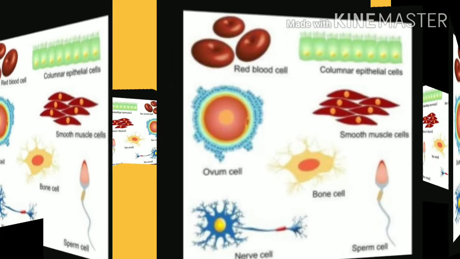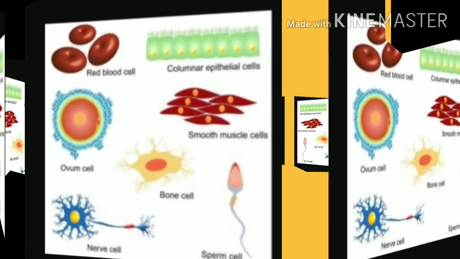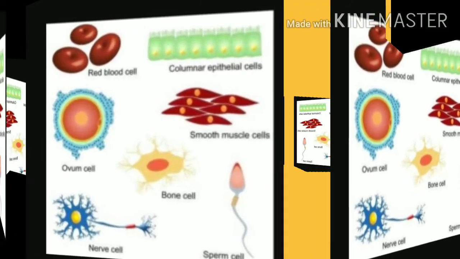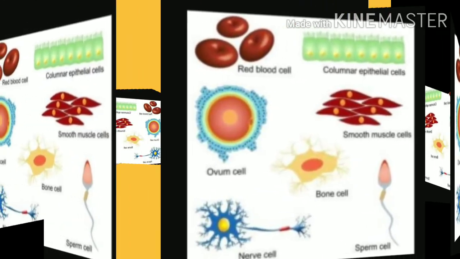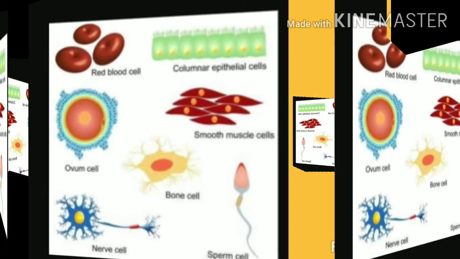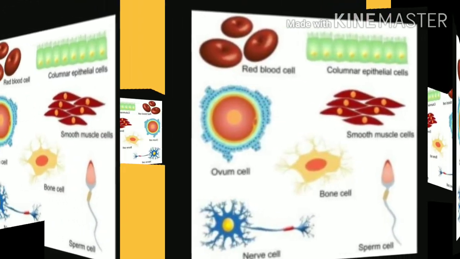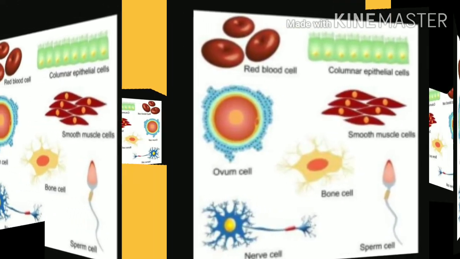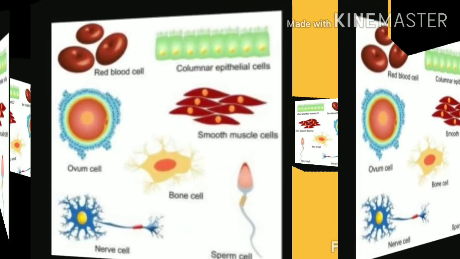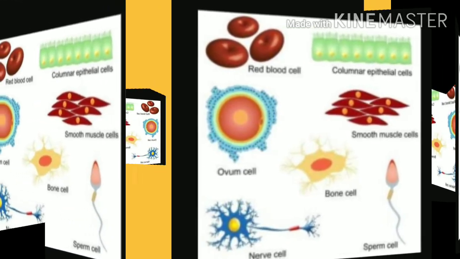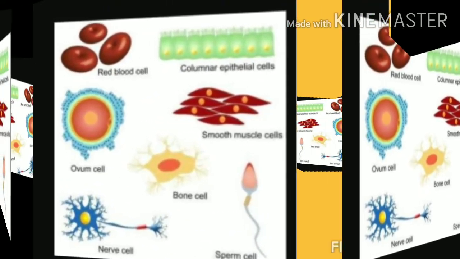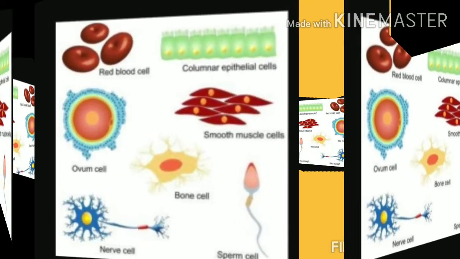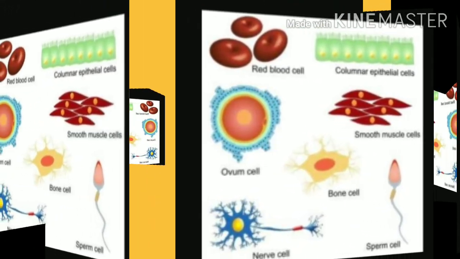As we see, red blood cells are spherical in shape, osteocytes or bone cells and white blood cells are irregular, nerve cells are elongated and muscle cells are spindle shaped. Now let's see size. It varies from very small, like a bacterial cell, that is 0.01 to 0.5 micrometre, to very large, like an ostrich egg, that is 170 by 135 millimetre.